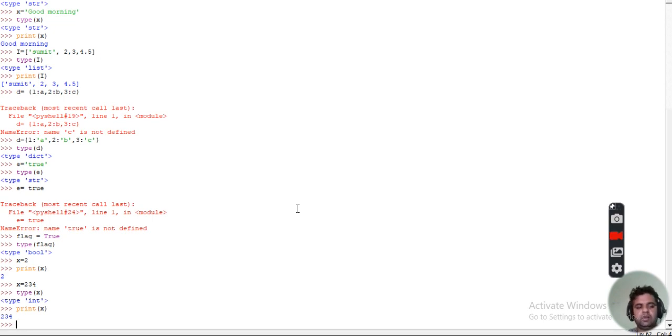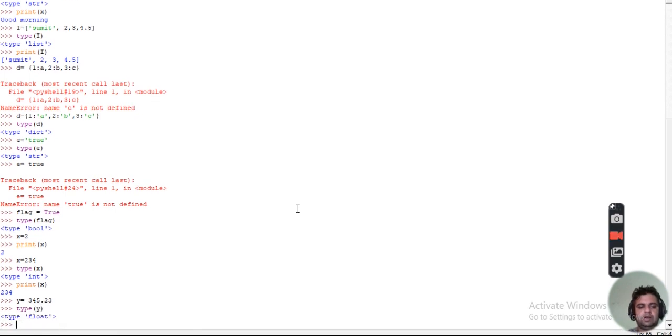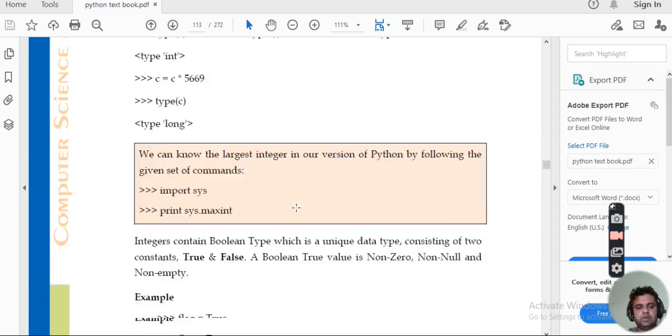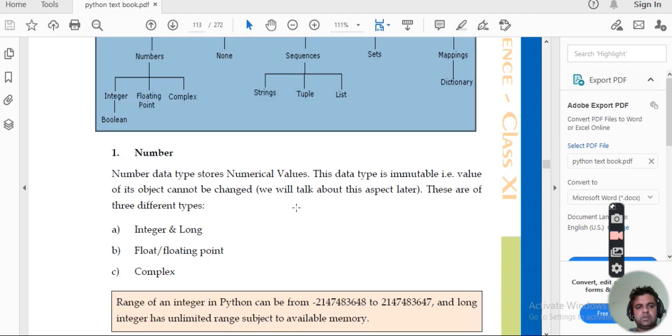Similarly, we can have floating numbers also. Suppose we take y is equal to 345.23. If we want to find out the type of this variable, we write type of y. If you press enter, it will give you float. Clear? This is a floating point number. So we have looked at two data types, integer and floating point.